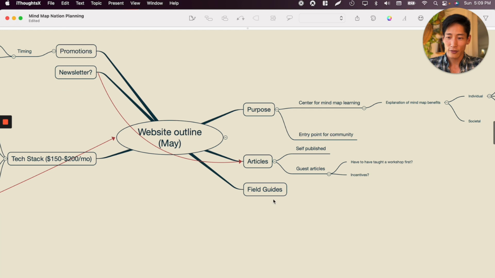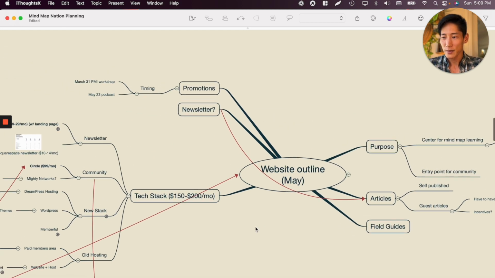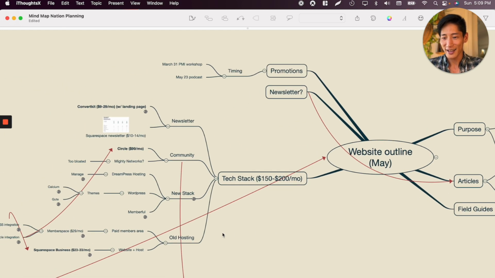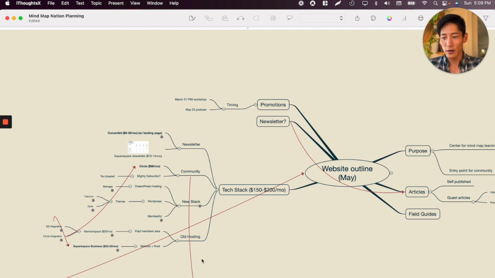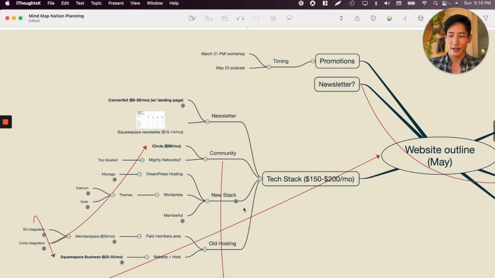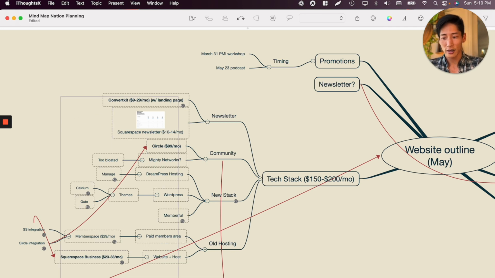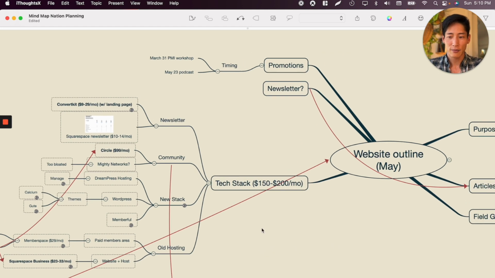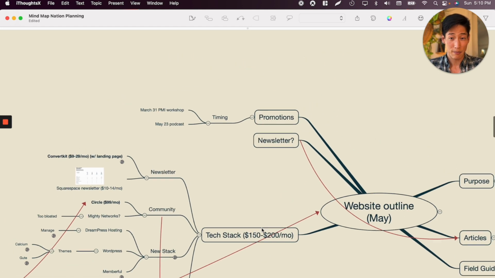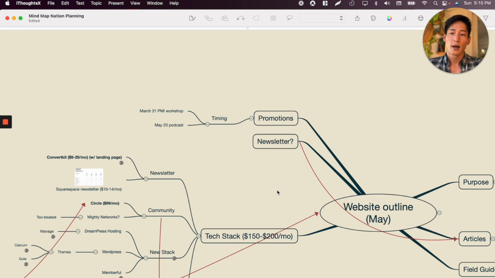And then we have, let's say, field guides, potentially, and the tech stack. Here it is. This is actually all in together: website hosting, newsletter stuff, the community site. This is just how much my base cost is, right? So all in, after doing a ton of different research around pricing and benefits, it came down to about $150 to $200 a month to keep everything going.